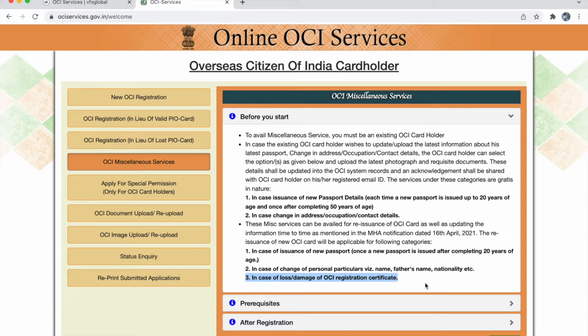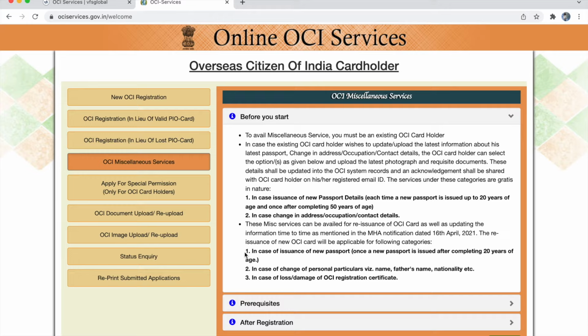If you have a new passport before the age of 20 or between the age of 20 to 50, then you do not have to apply for OCA renewal. You only have to update your new passport information online. Same if you have any address change or occupation change or contact detail change. In that case, you only have to update all those information online. You do not have to apply for OCA renewal. So OCA renewal is different from updating your information online.